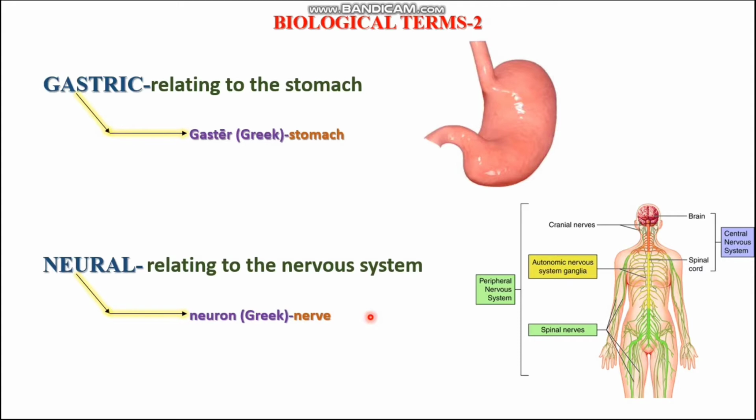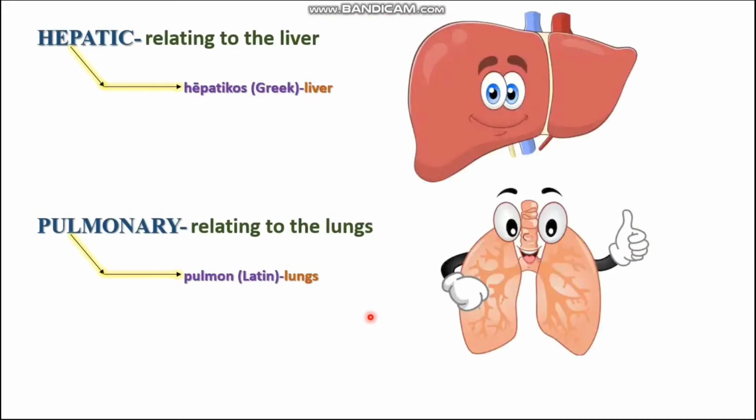And the next biological term we are going to discuss is hepatic. It is something relating to the liver. It is derived from the Greek word hepatikos, which means liver. The best example of the biological term hepatic is hepatitis. Hepatitis is nothing but a disease characterized by the inflammation of the liver. So that's all about hepatic.